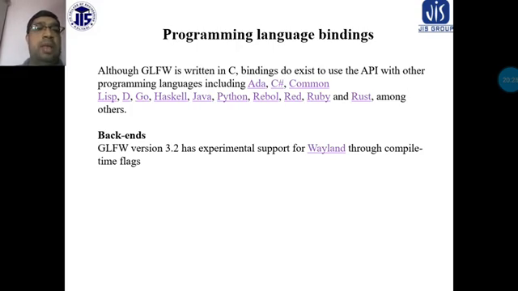C has the common ones: D, Go, Haskell, Java, Python, Rebol, Red, Ruby, and Rust, among others, used for the different programming language bindings.